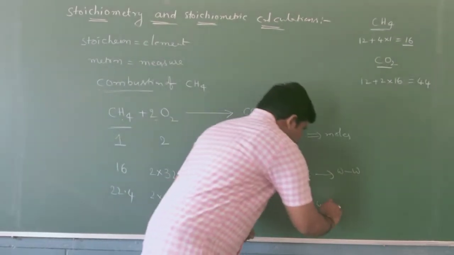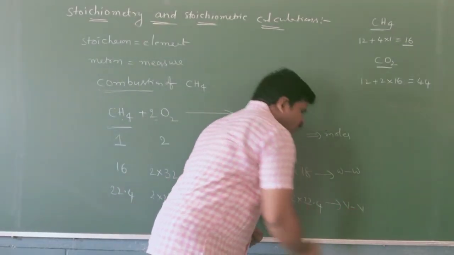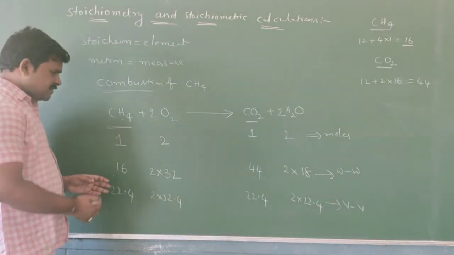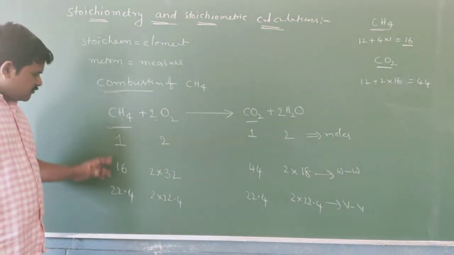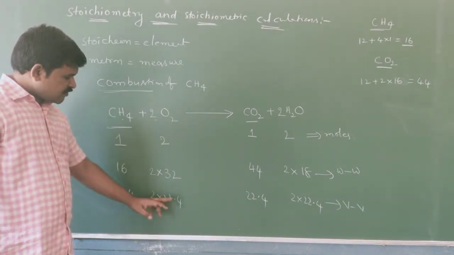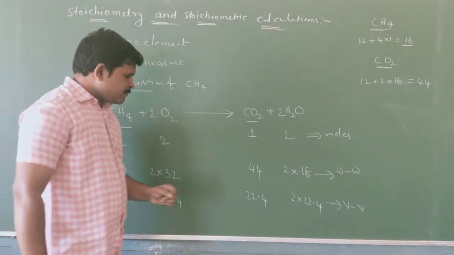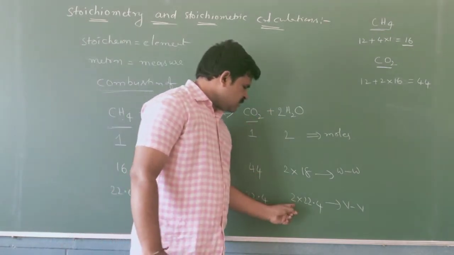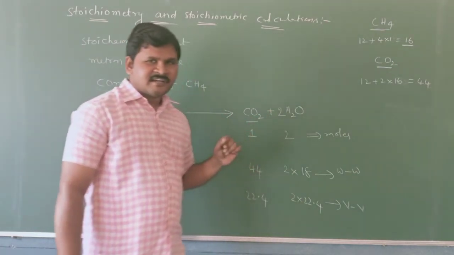This is the relation with respect to volume. I repeat, with respect to volume, 22.4 liters of CH4 reacts with 2 into 22.4 liters of O2 and forms 22.4 liters of CO2 as well as 2 into 22.4 liters of H2O.